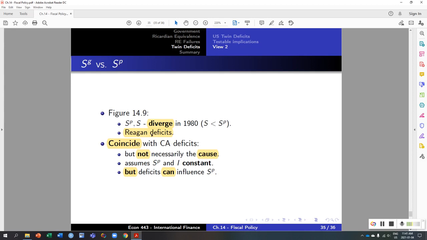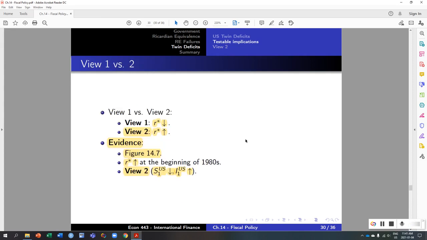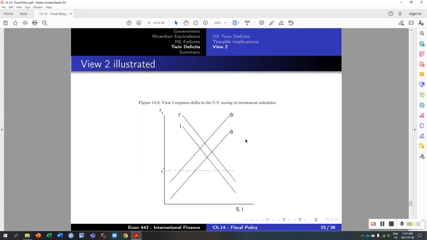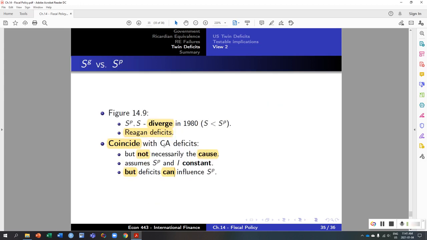Okay, so here we investigate a little bit more in detail the twin deficits, the different periods in which it happened, and we try to see how it was due to domestic factors, how investment spending in the US has increased, whereas government deficits have deteriorated. So we have a very high correlation between the deterioration of the government balances and the deterioration of the current account. But of course, just because they coincide doesn't prove that one actually leads to the other.